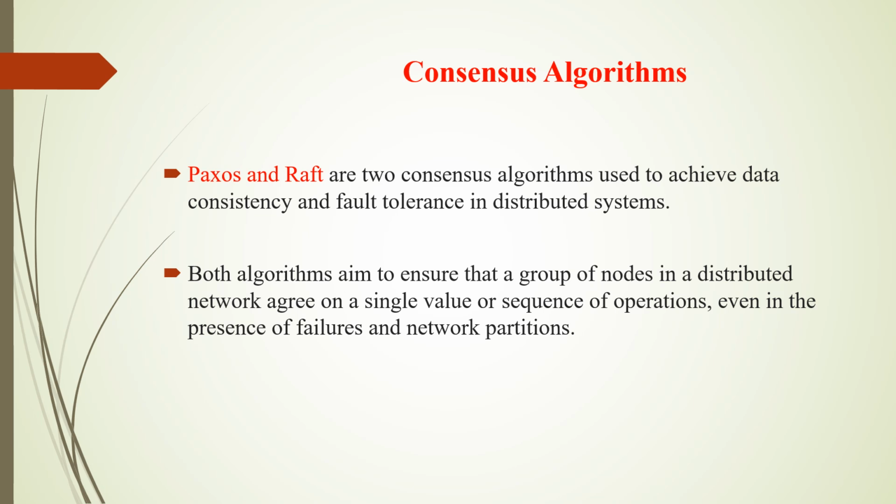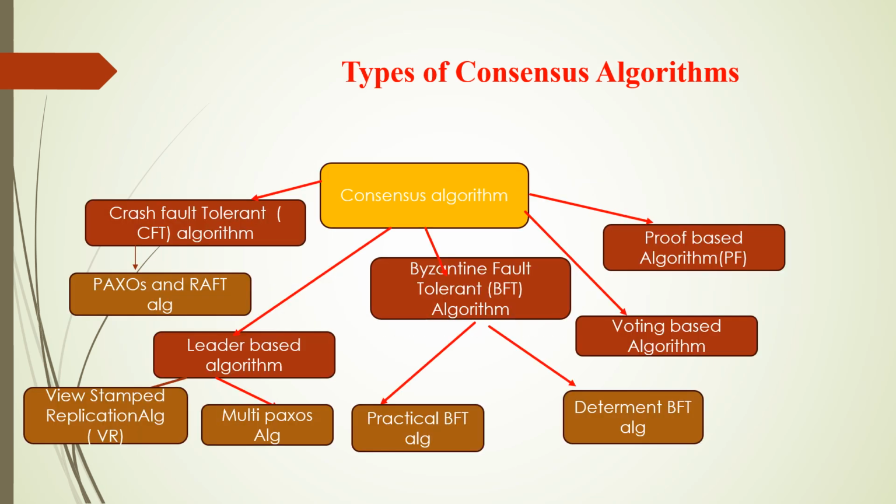Paxos and Raft are the two consensus algorithms used to achieve data consistency and fault tolerance in distributed systems. So these are the types of consensus algorithm. Crash fault algorithm: examples for crash fault algorithm are Paxos and Raft. And the next ones are Byzantine fault tolerant algorithm, proof based algorithm, and leader based algorithm. In leader based algorithm, there are two types: viewstamped replication algorithm and multi-Paxos algorithm.